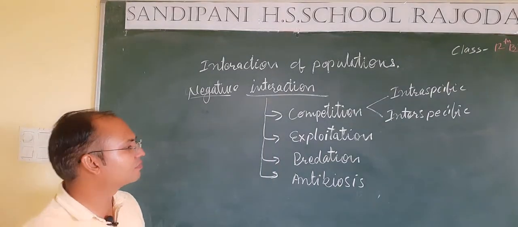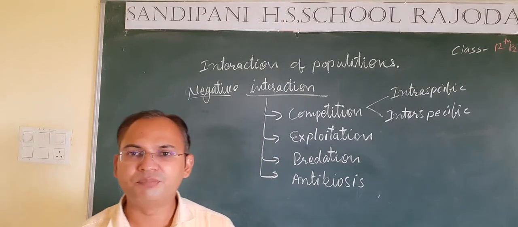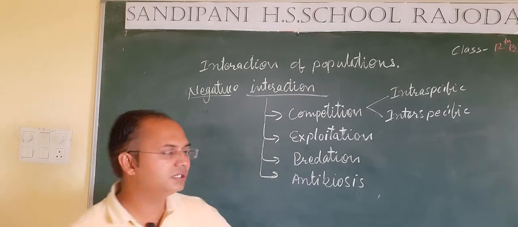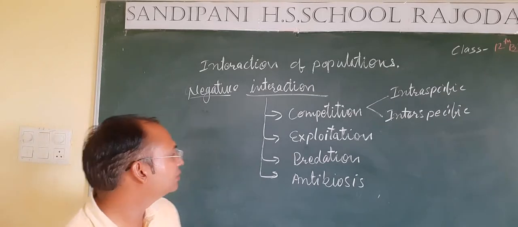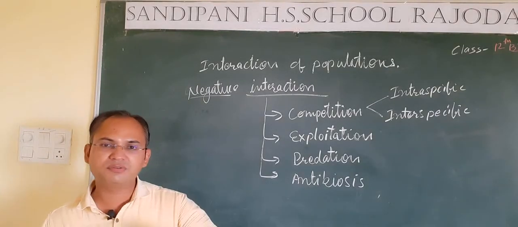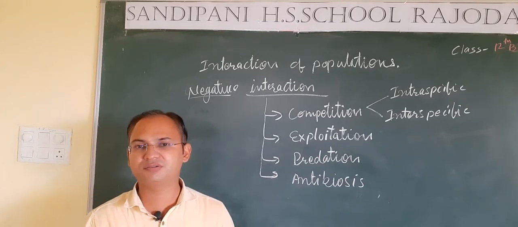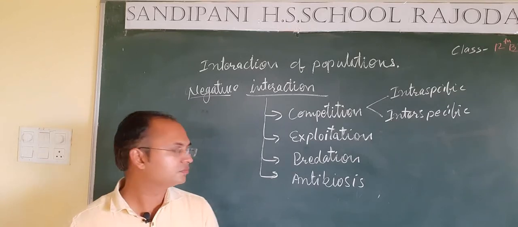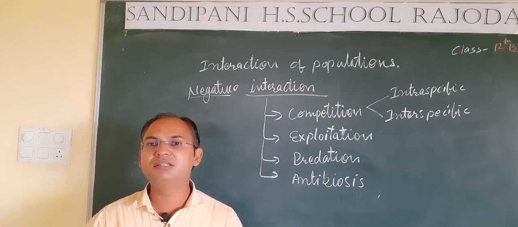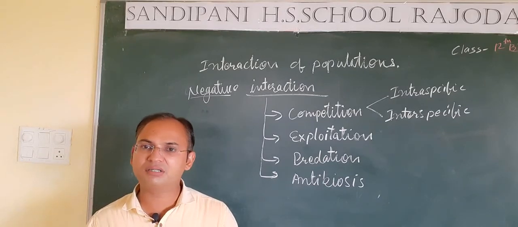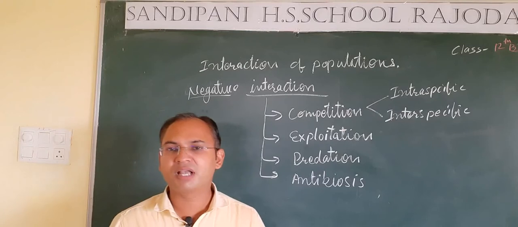The next is antibiosis. The meaning of antibiosis is, students, also killing other animals, but there is a little difference between predation and antibiosis. In predation, one animal directly kills the other animal, but in antibiosis, one organism of one species creates such conditions in which the organism of another species cannot survive. For doing this, the organisms create some environment. Either they can secrete some substances which are toxic for other organisms. By doing this, one organism can kill the other organisms.